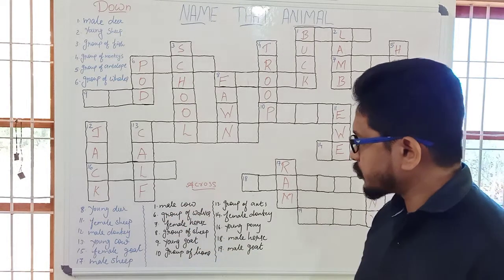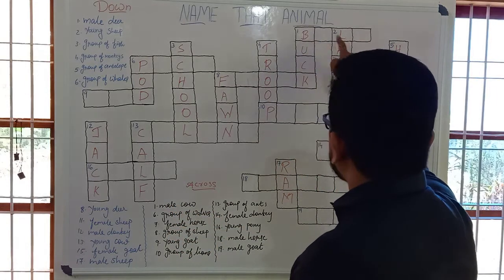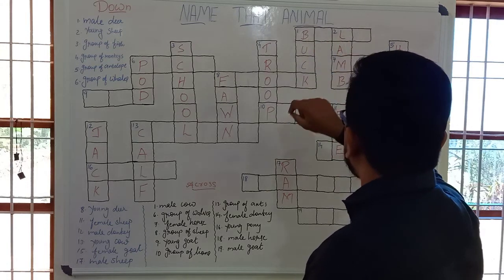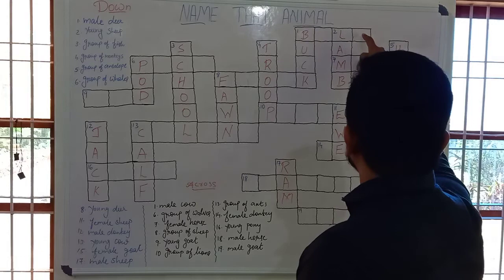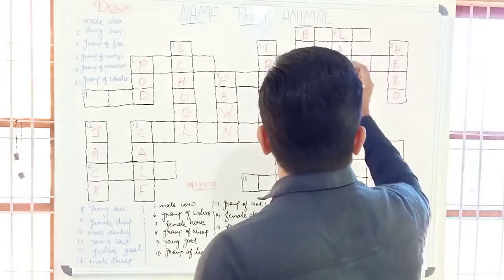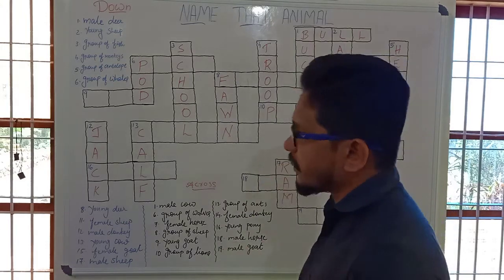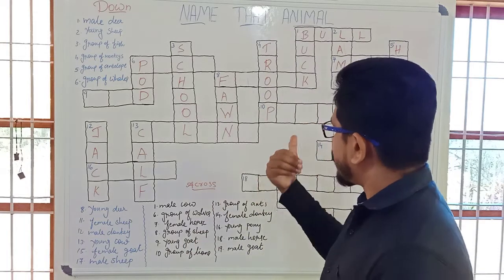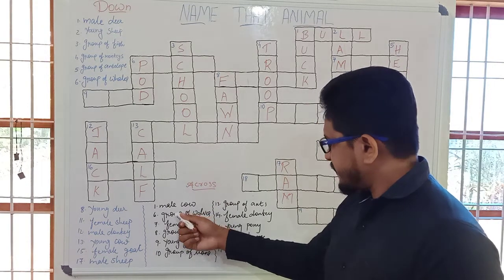First one, what is the word used for male cow? Which we have to write first. Four letters are here. Two letters are already given. The first letter and the third letter are given here, and we need to complete the second letter and fourth letter. So what is the word used for male cow? Yeah, it's bull. B-U-L-L. We need to write U and L because the other two letters are already given. That's why I told you it's a little easier to find out, because some of the spellings we have already there.